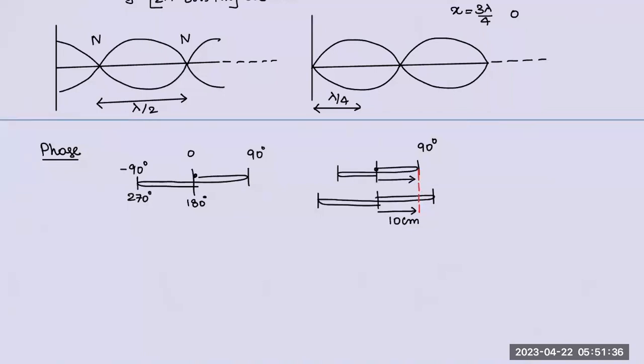Phase is decided by the state. So if this is 90, assume that this oscillation is 12 centimeters, then 90-degree phase will come at extreme. Can you understand this? So what is the conclusion? Phase doesn't depend on amplitude. This has 10 centimeter amplitude. This has 12 centimeter amplitude.